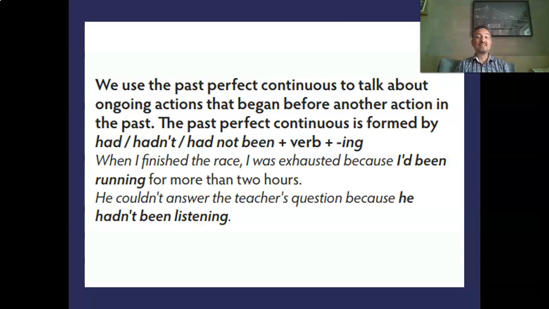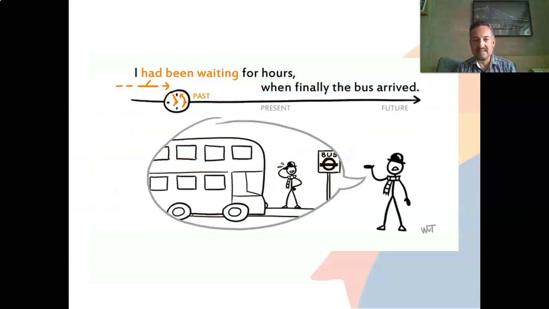Well, he couldn't answer the teacher's question because he hadn't been listening. So he was not listening. He was there not listening, and then the teacher asked him a question and he couldn't answer because he hadn't been listening. Let's take a look at this timeline, which makes it clearer for you to understand.